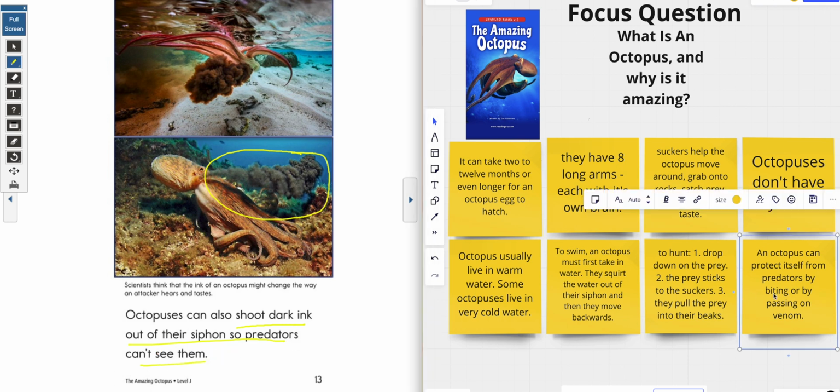That is worthy enough to be added to our sticky note. So we're going to say also they can shoot dark ink out of their siphon so the predator cannot see them.